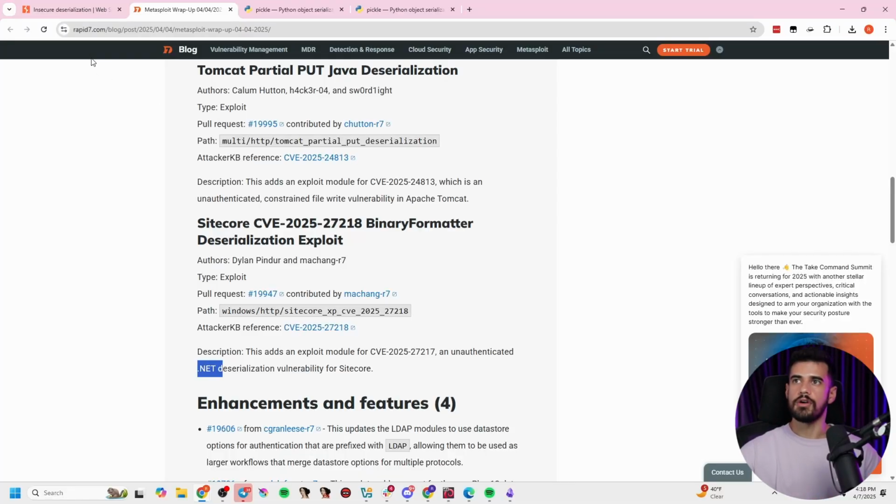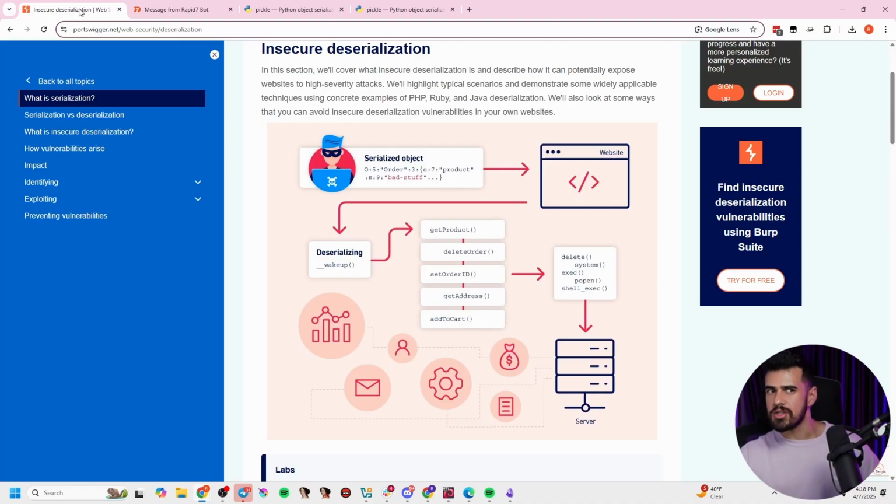Now, first of all, let's take a step back here and understand, just briefly, I won't bore you too much with the details, but what is insecure deserialization? What is deserialization to begin with?